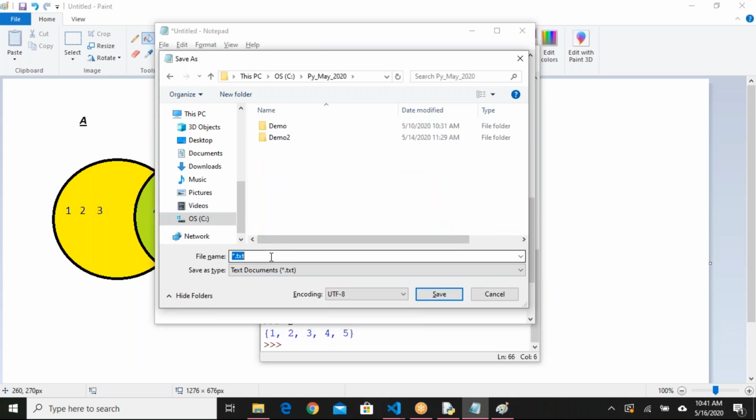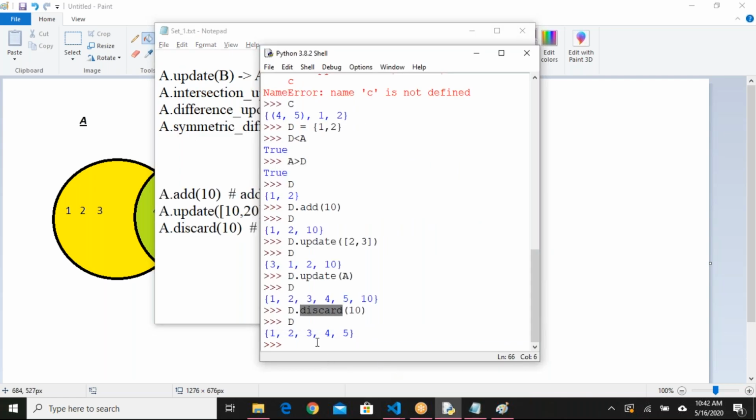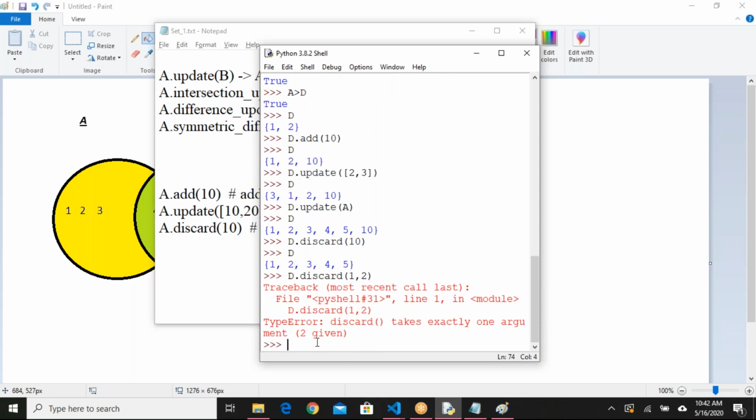Can we remove only one item at a time from the set, or is there any facility to remove multiple values from the set? Generally one item, but let us try. Discard, I'll say 1, 2, and we'll try. No, it's not accepting. D dot discard: remove an element.